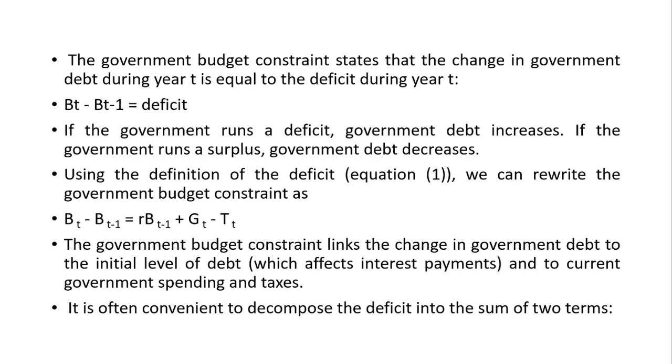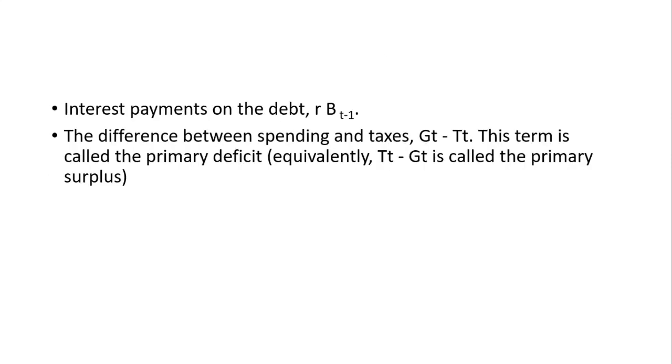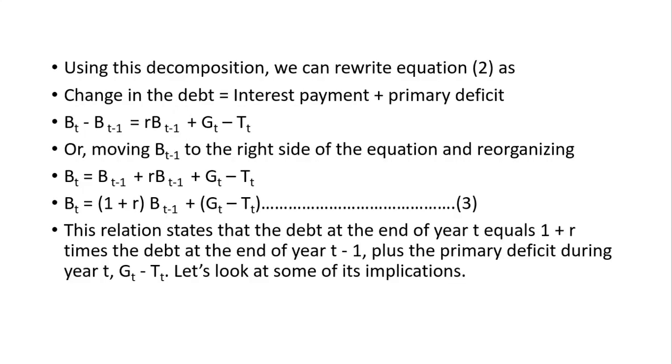So it means that the deficit is split into two. One is the interest payment on the debt, that is RBT minus 1, and secondly the difference between spending and taxes, that is GT minus TT. This term is called the primary deficit. Current government expenditure minus current taxes is termed the primary deficit. Equivalently, TT minus GT is called the primary surplus.